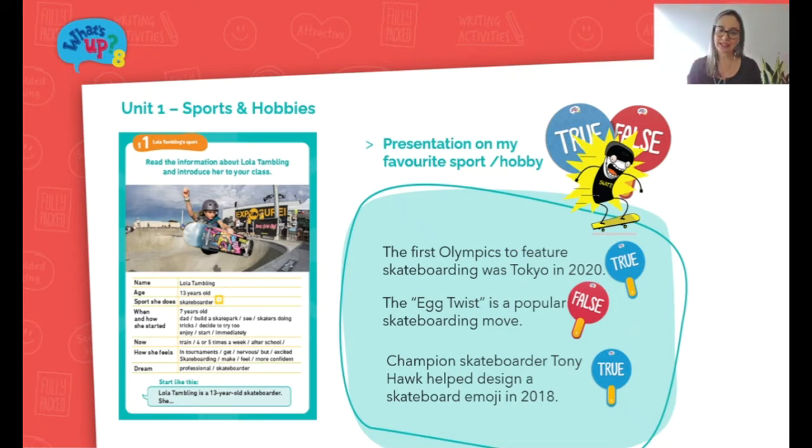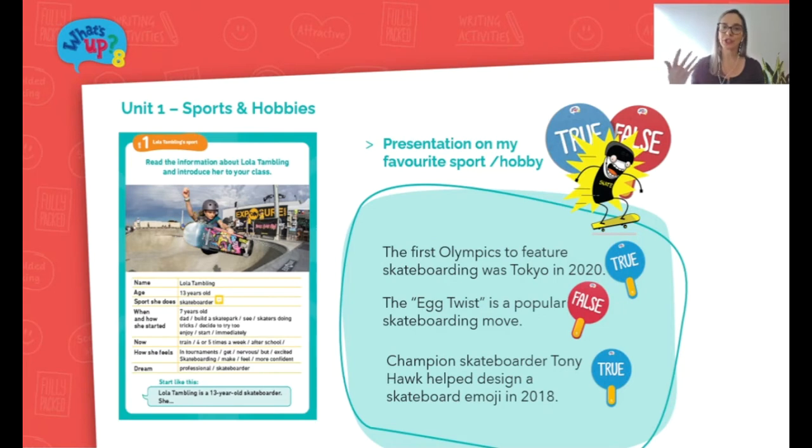However, by the end of the presentation, they must have come up with 3 sentences prepared previously, some true and some false, about what they've just presented, their sport, their hobby. Meanwhile, the students listening must decide whether the information is true or false by holding up the true or false paddles available in your toolbox. So for instance, here on the right side, we had a presentation about skateboarding, and the student presented these 3 sentences at the end. Students had to decide if they were true or false by holding up the paddles.